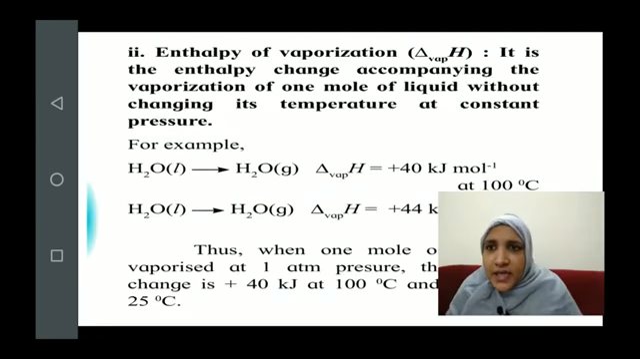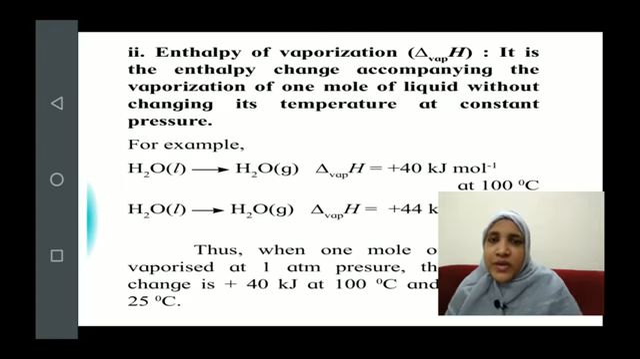Now the next type of phase transition we'll discuss here is actually the third type, because we have already discussed what is fusion and what is freezing. The third one is enthalpy of vaporization. Now how do we define vaporization? All of us know the meaning of vaporization. It is the conversion of liquid into gaseous form or vapor form.